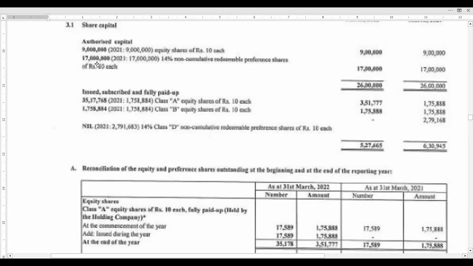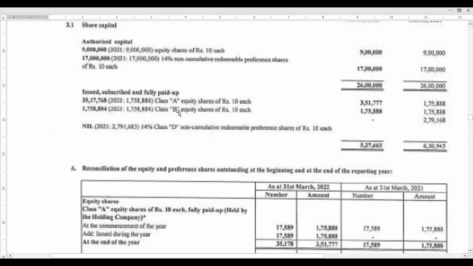Okay, then issued, then 1 crore 70 lakh 14% non-convertible redeemable preference shares. This is authorized capital. And for issued, subscribed and fully paid capital, they have given some numbers. Class A, you see here, class A, class B. Okay, and closing balance is nil for the preference non-convertible ones, they were there, and 14% class D. You see, in this equity share capital, they have got two classes of equity shares, class A and class B.